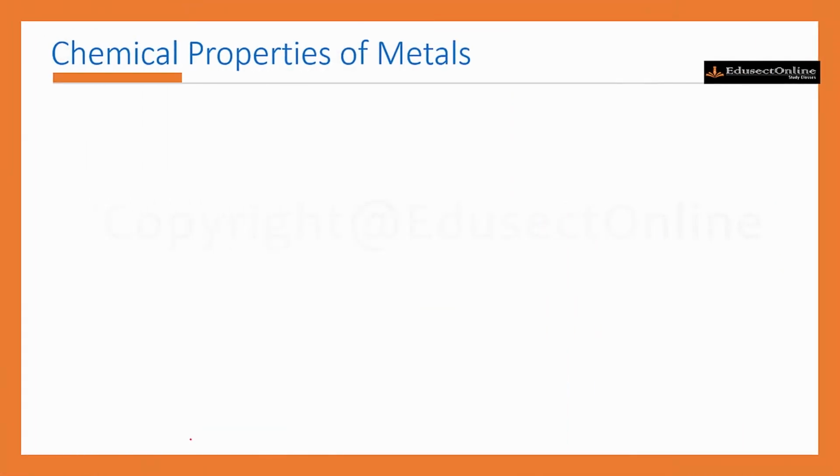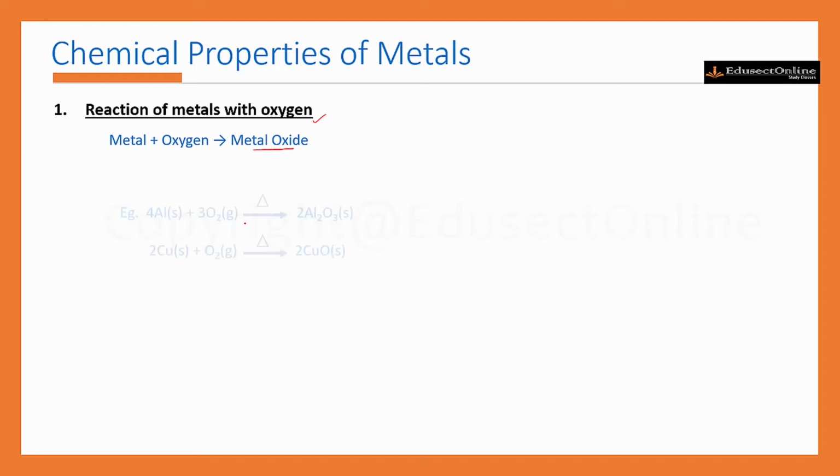Next we will discuss the chemical properties of metals. First one is reaction of metals with oxygen. Almost all metals can combine with oxygen to produce metal oxide. Metal can react with oxygen in air and produces metal oxide. We can see some examples. Aluminium is a metal. Aluminium can react with oxygen on heating and produces aluminium oxide. Then next, copper. Copper can react with oxygen on heating and produces copper oxide.